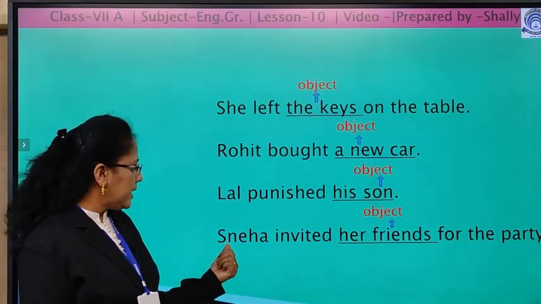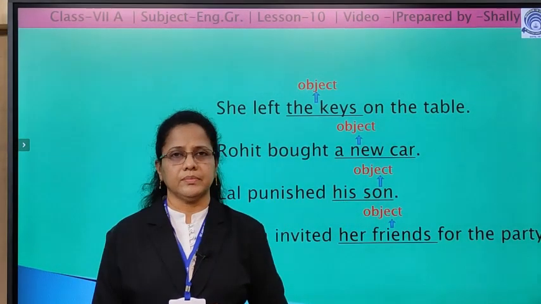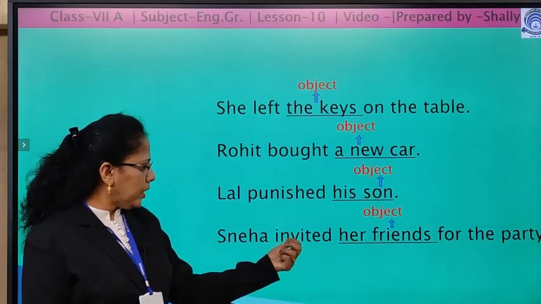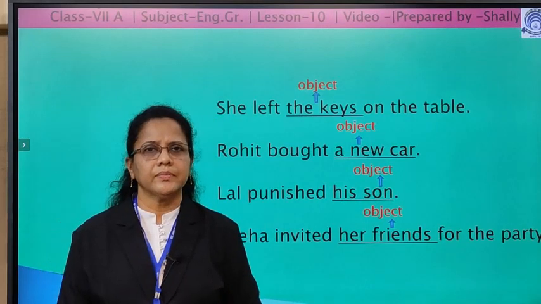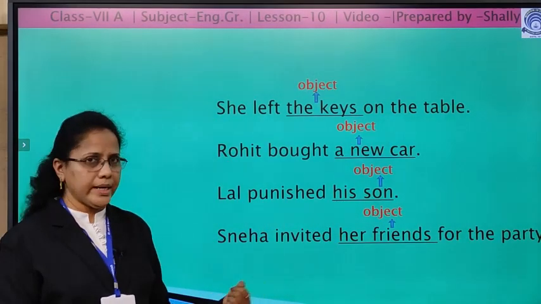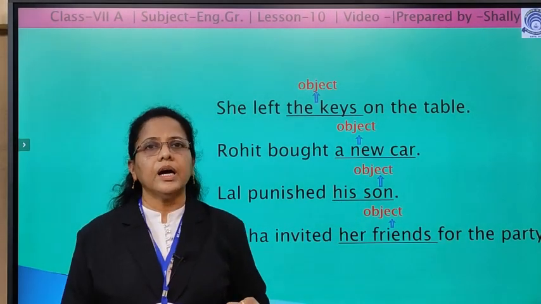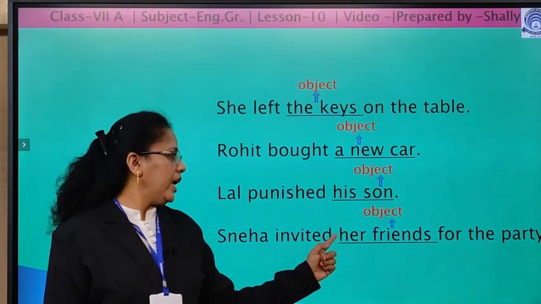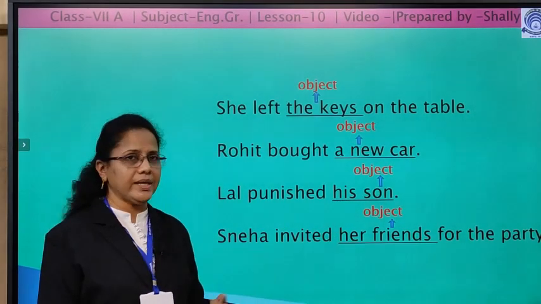Next sentence. Sneha invited her friends for the party. Here, the verb is invited. Whom did Sneha invite? Her friends. The action of inviting is received by her friends. So, her friends is the object of the verb invited.